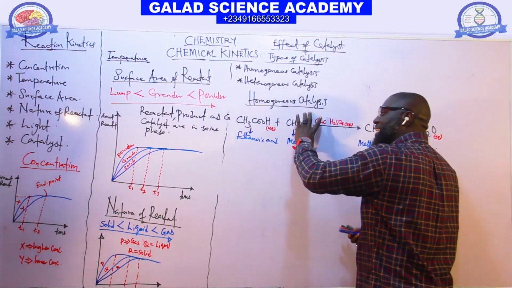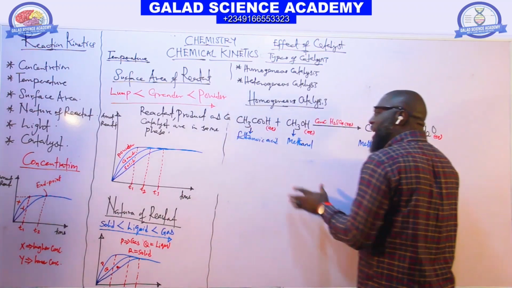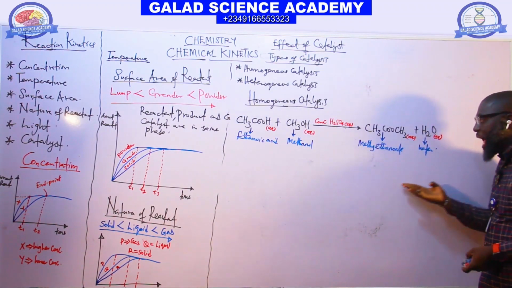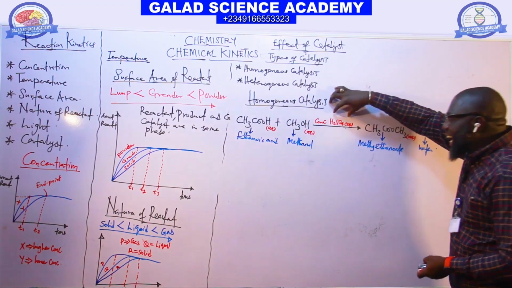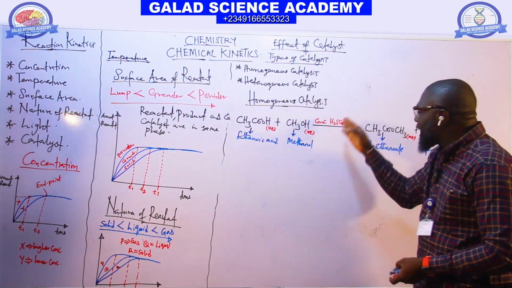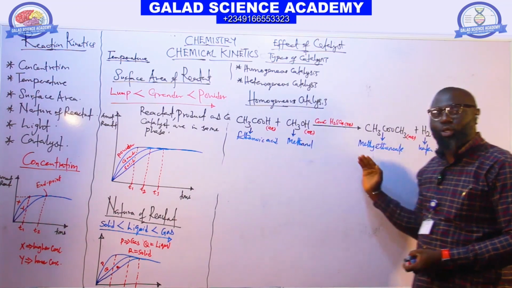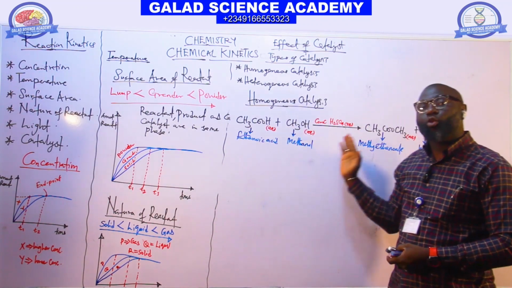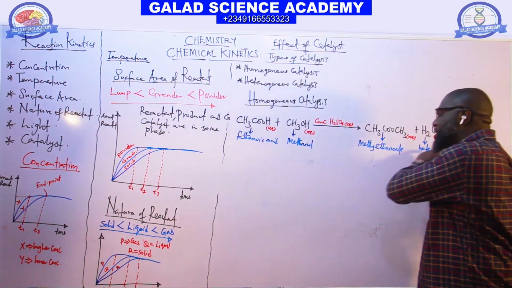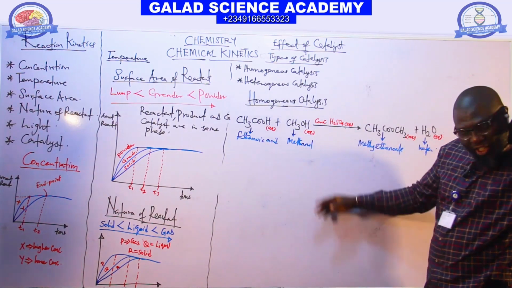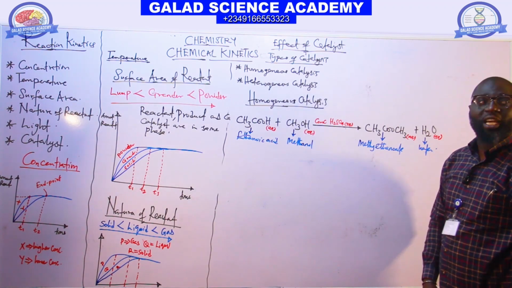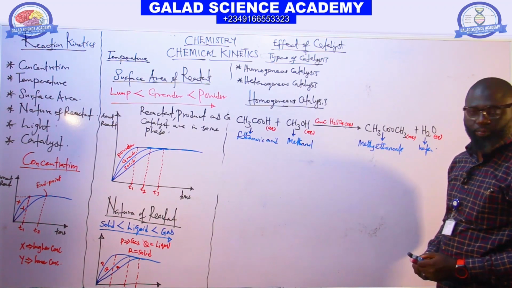So what do we have here now? Everything we add here are reactants, and they are in aqueous state. Everything you have here is product. They are also in aqueous state. The catalyst is also in aqueous state. When catalyst, reactant and product are in the same state, either solid state or liquid state, they must be in the same state throughout. Such reaction, we call it homogeneous catalysis.